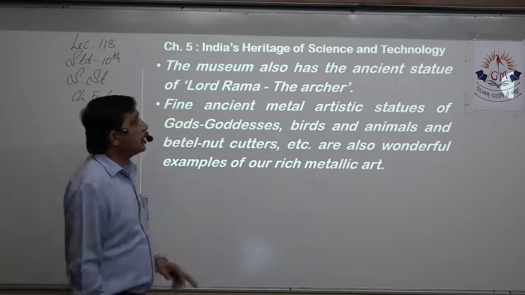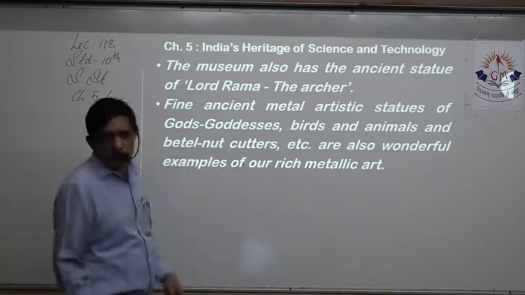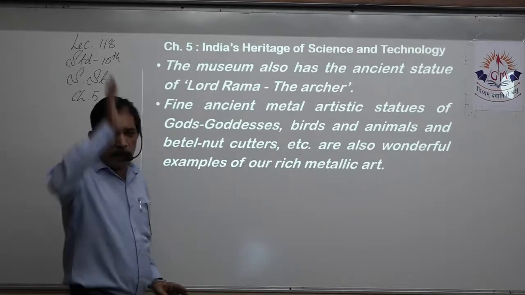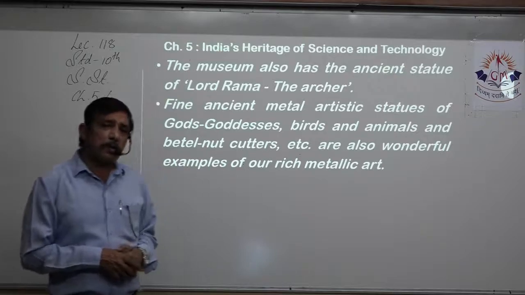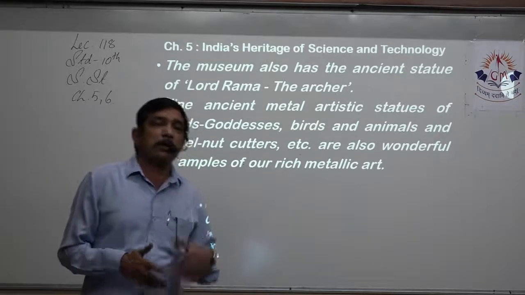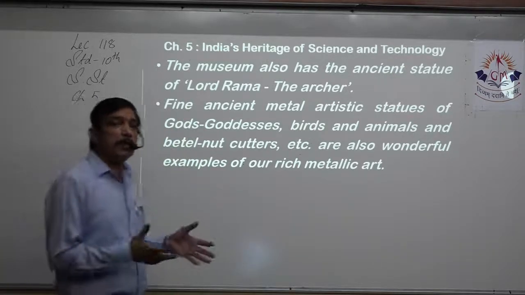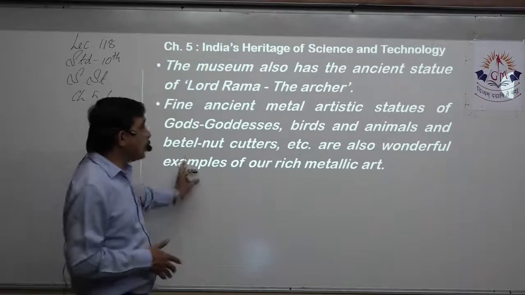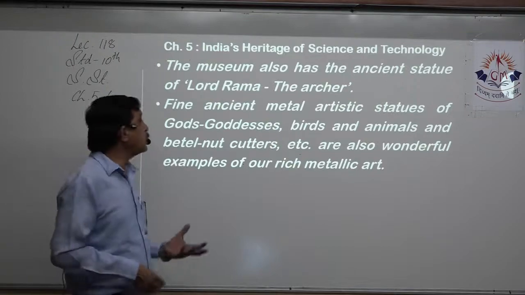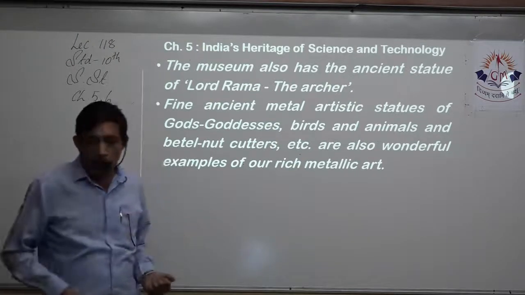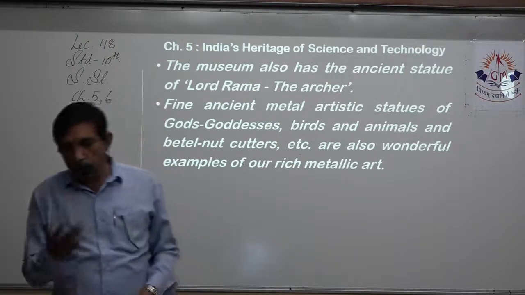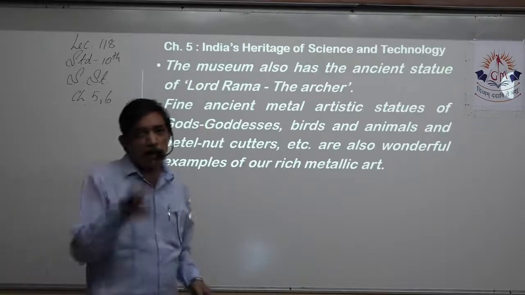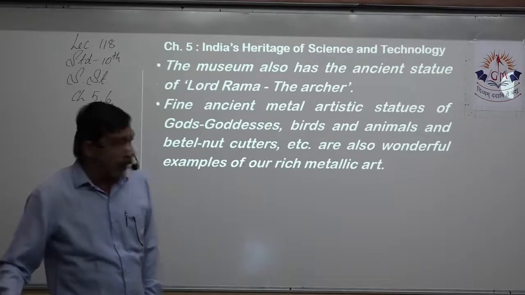The ancient metallic artistic statues of gods and goddesses are common. Through ages, people have been making statues of lots of things, including gods, goddesses, people, human beings, animals, birds, all that. So all those metal statues have been found. The betel nut cutter, the cutter used for cutting betel nuts, has an artistic design over there because it is a fulcrum.